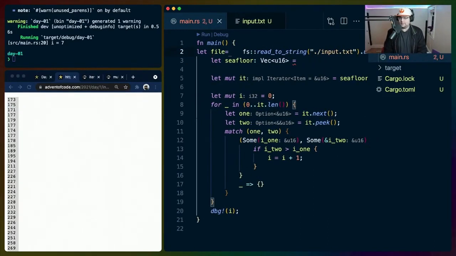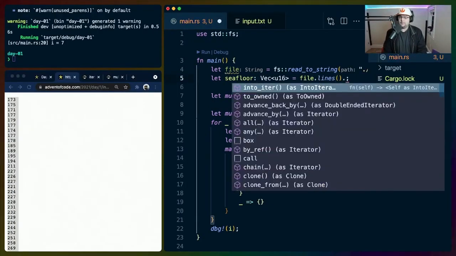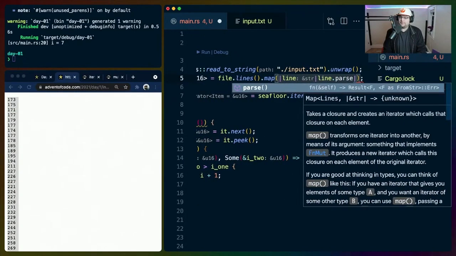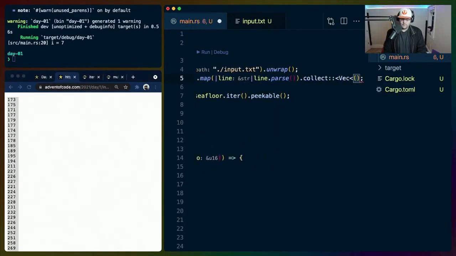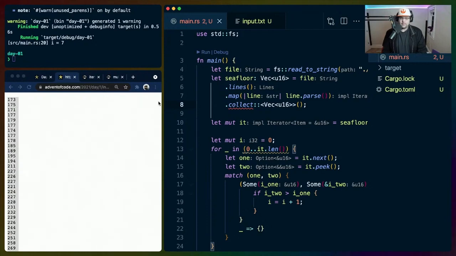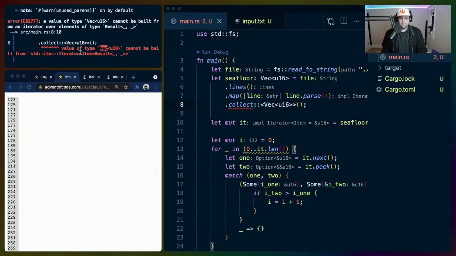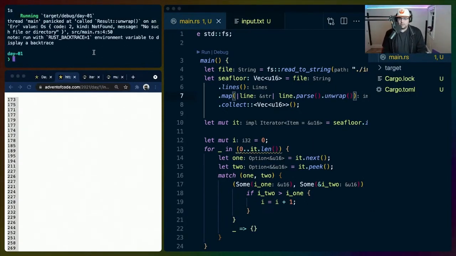File equals this. That comes in. I'm just going to put a vec here for a second. And then Rust Analyzer will pull this in for me. file.lines.map line .parse, and then .collect. And this is going to be a vec of u16s. And I think this should all work out, but it's telling me it won't. So what do we got? u16s cannot be built from Result. Yes, I get that. So we're just going to unwrap, because if this doesn't work, then we fail.